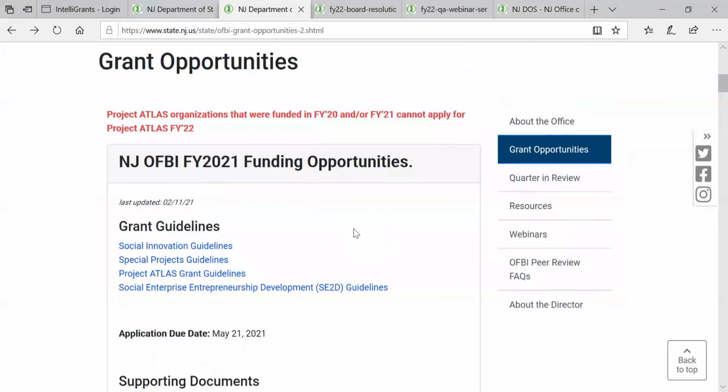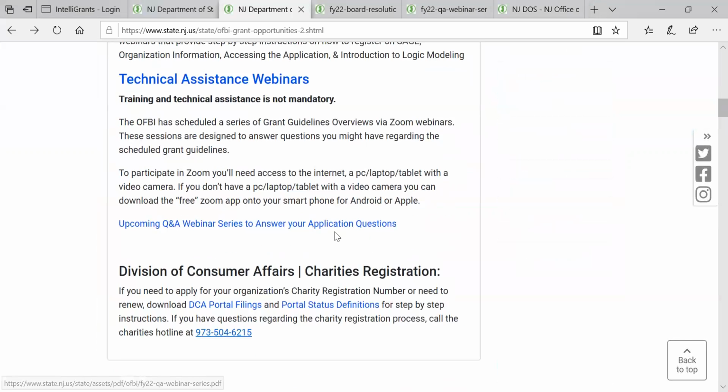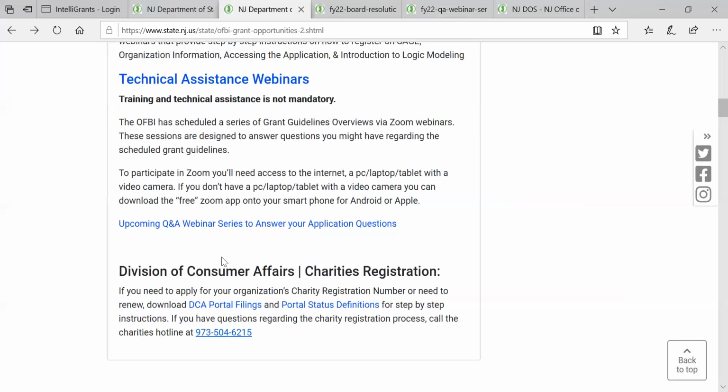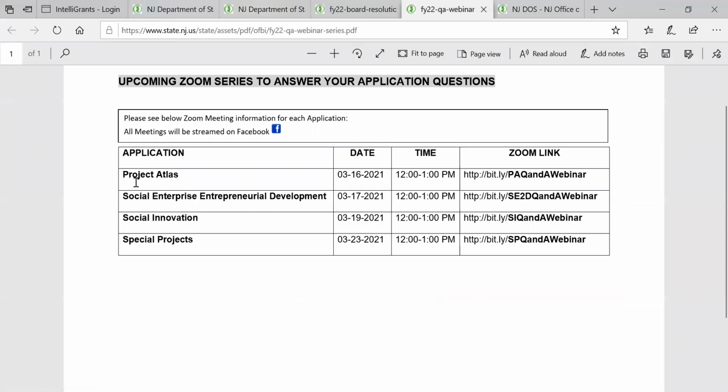Oh, there's one other thing I want to show you. If you scroll down from the grant opportunities page, we're going to have a series of question and answer webinars to answer any questions you may have about a particular funding opportunity, right? So when you click this link, it will take you to this page. And so if you are applying for Project Atlas and you have questions about the application or should you apply, we're going to have a Q&A session on March 16th from 12 to 1. That is the link, right?